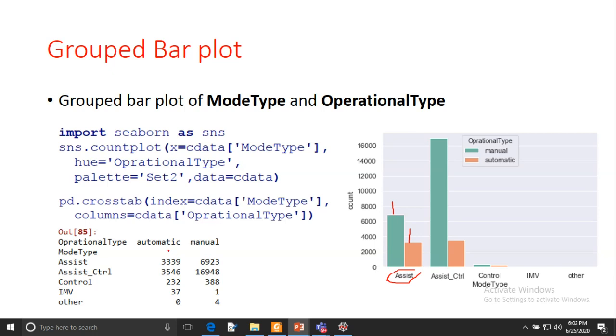And if you see the output cross table, we have created the frequency table for these two variables. You can see mode type has assist control, IMV and other, and these two groups, automatic and manual, in operational type. So this is the frequency distribution of mode type by automatic and manual.